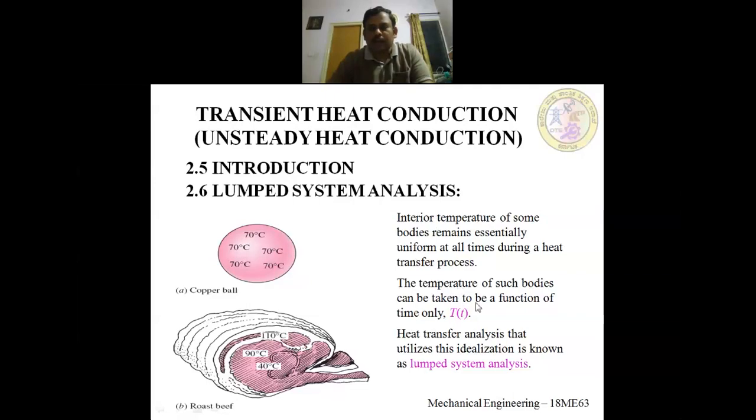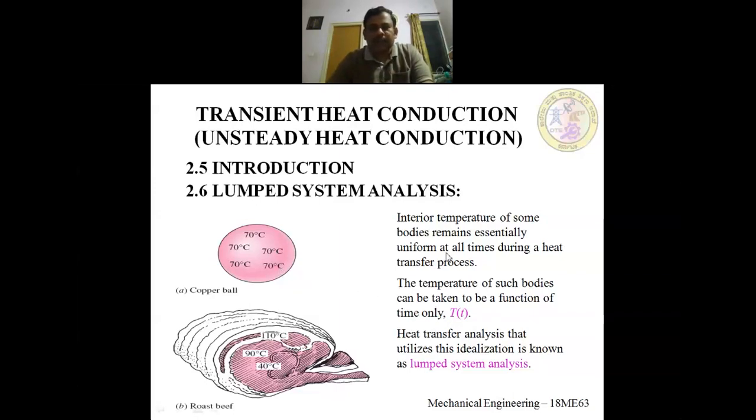In lumped system analysis, as I said, the temperature gradients are negligible, or the temperature will remain the same at all the points within the body, and the temperature is only a function of time. Whereas with respect to position, the temperature remains the same across all positions inside the body.